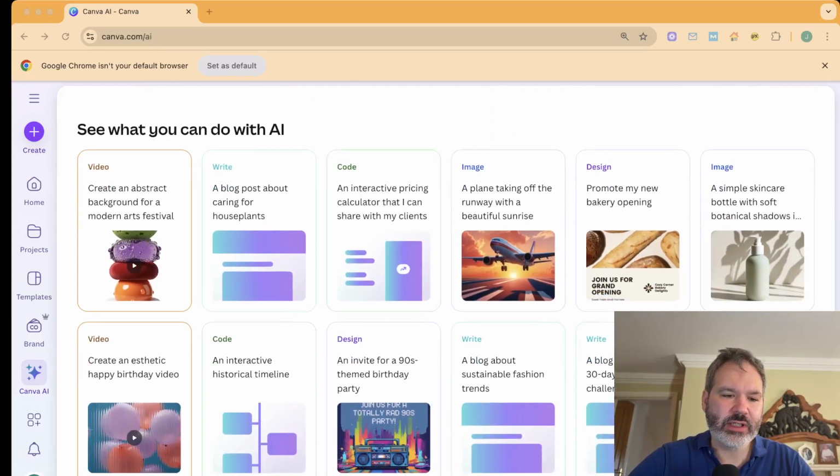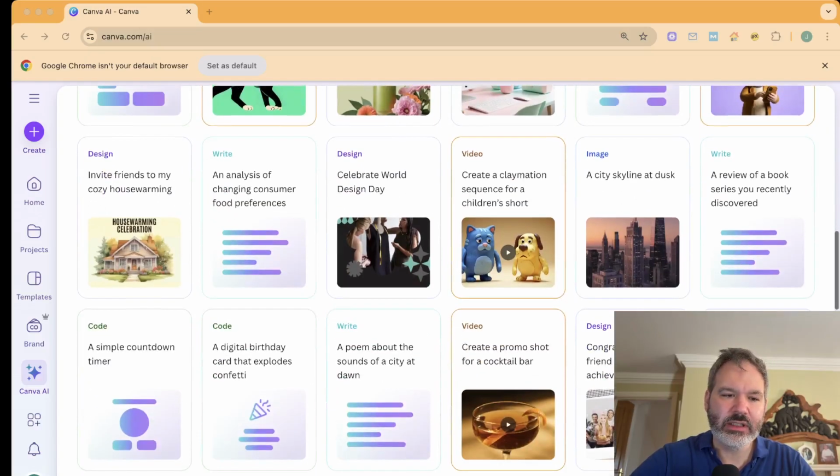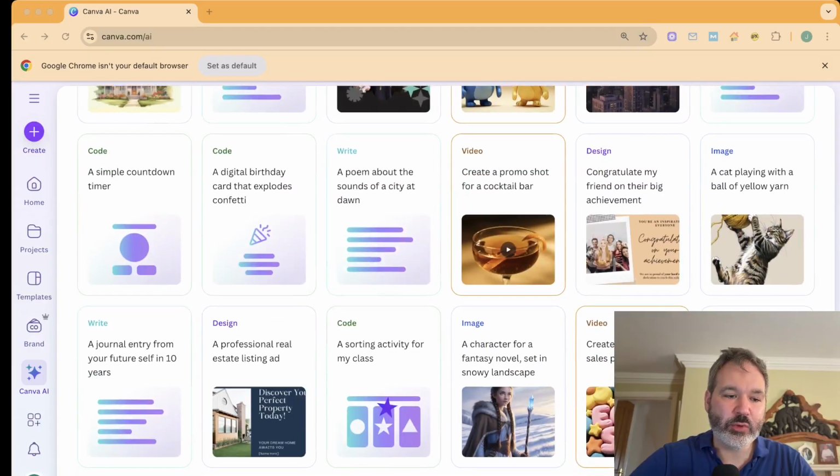I mean, obviously, you have the normal stuff around writing a blog post. We've been able to do that for a few years. It has completely changed the blog post industry. But look at this code: an interactive pricing calculator I can share with my clients, an interactive historical timeline, an interactive flashcard game. Here we go. There was some other, a simple countdown timer, okay?